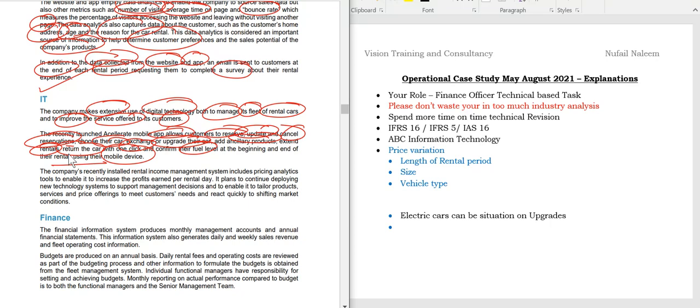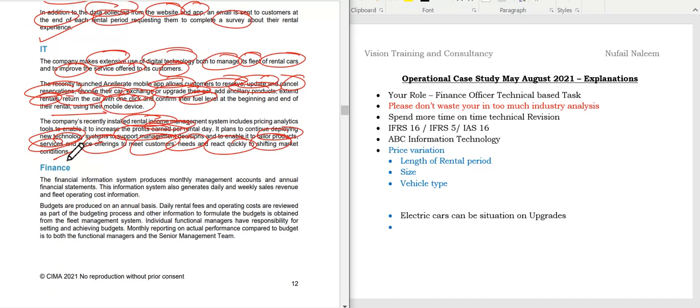So I can observe that's a good point because it's the basic way transportation works out. The company recently installed a rental income management system, which includes a pricing analytics tool to increase the profit earned per day. It plans to continue deploying new technology systems to support management decisions, enabling it to tailor products, services and price offerings to meet customer needs, and react quickly to shifting market conditions. So I think students, that gives you a better understanding there.